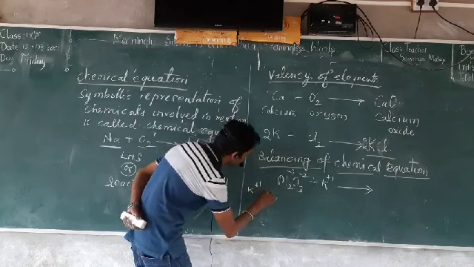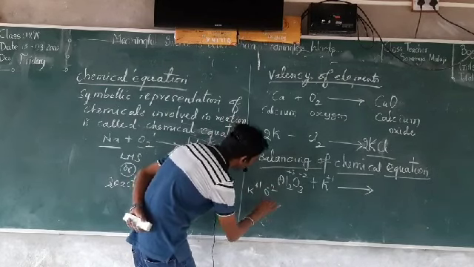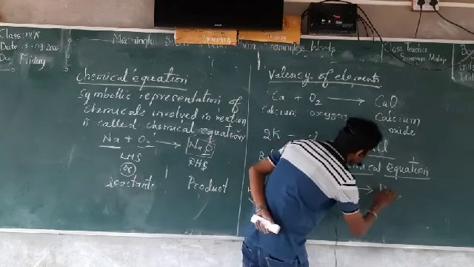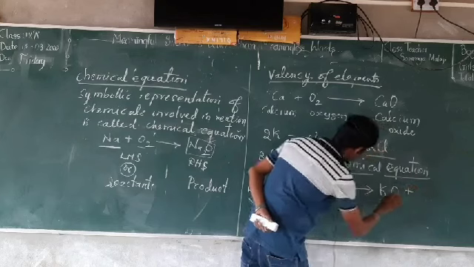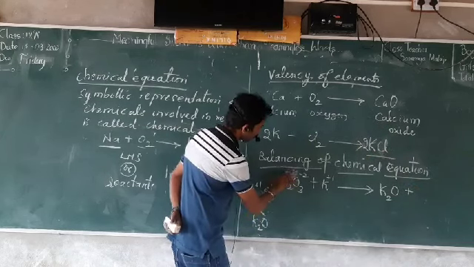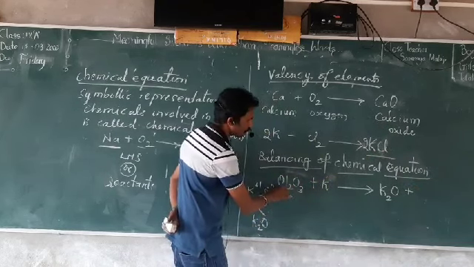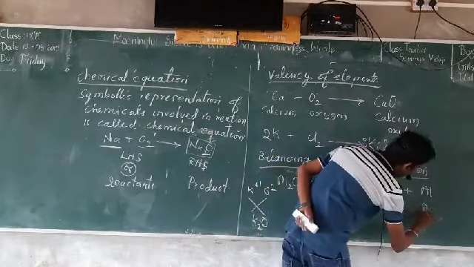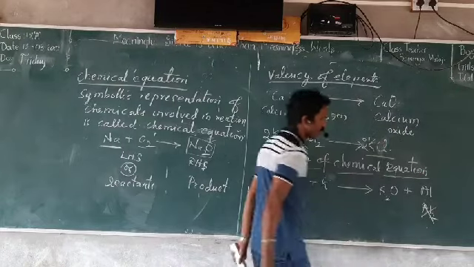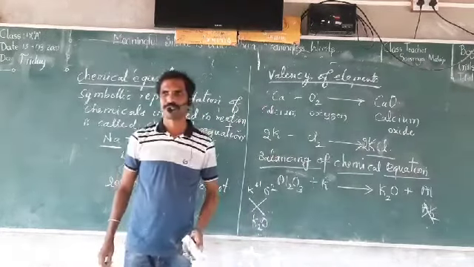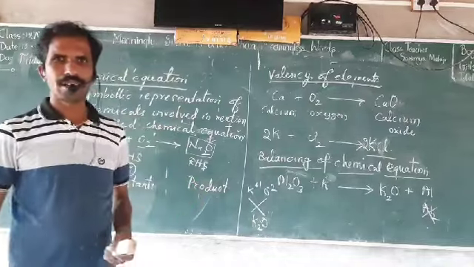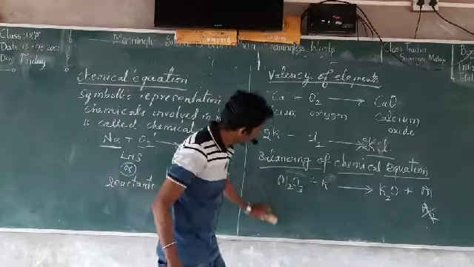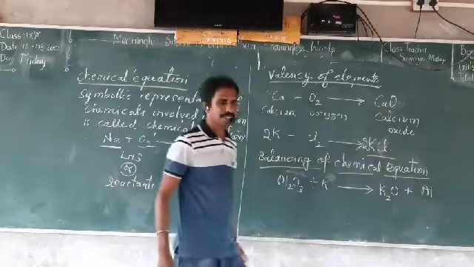K plus 1, O minus 2, it becomes K2O. K2O plus, so what is remaining now? Aluminum is remaining. We have to write Al. We cannot write Al2 because metals cannot be available in diatomic state. This is how to write a chemical equation.